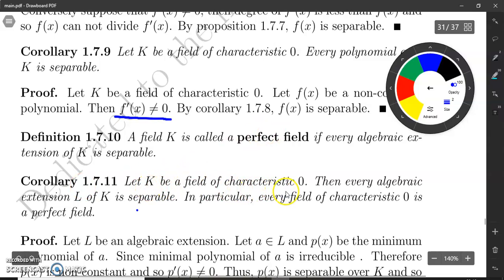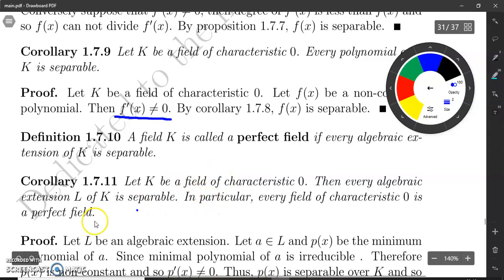Let K be a field of characteristic 0. Our aim is to prove that every algebraic extension L of K is separable. It means every field of characteristic 0 is a perfect field. So one example is you may take a field of characteristic 0 like Q, R, C, etc. These fields are perfect fields.